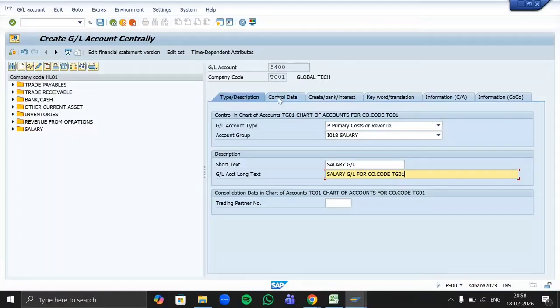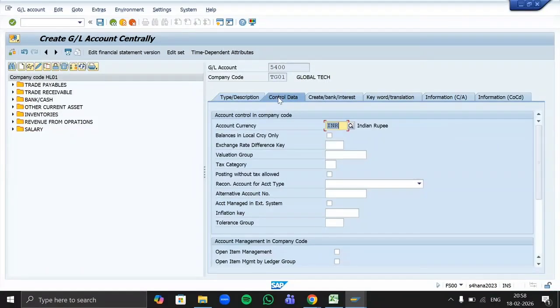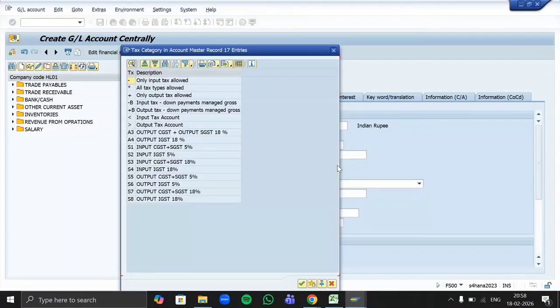Now go to the control data tab. Now here, is tax applied on salary? Yes, TDS is applied. Exactly. So here we have to mention tax category, but we are not going to define which kind of tax will be applied, right? Because the TDS option is not given here. So we have to apply all tax types allowed. If TDS is applicable, it will be applied there. So select here all tax types are allowed as a star.